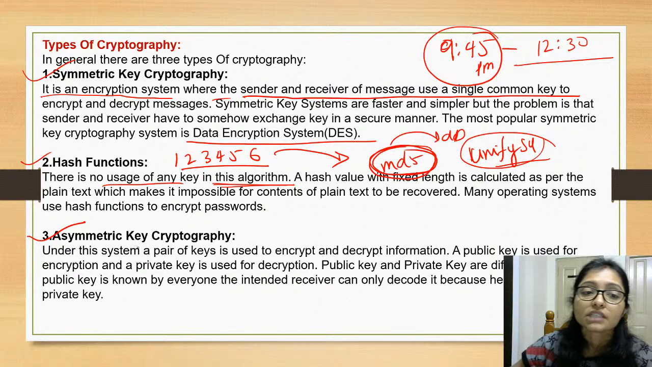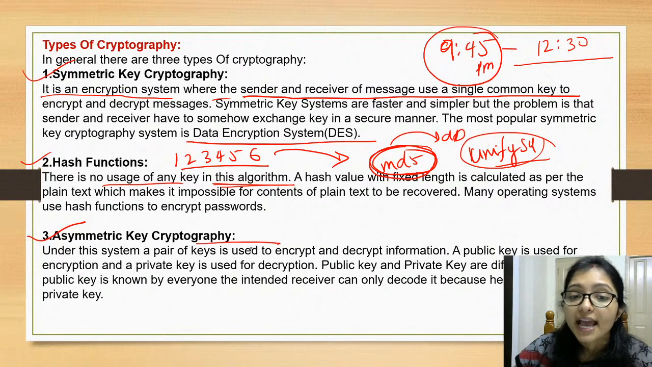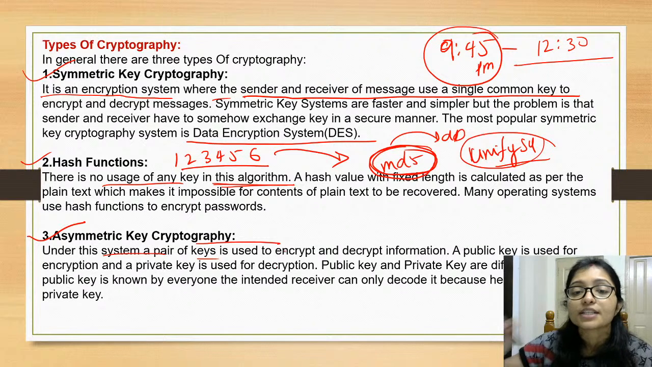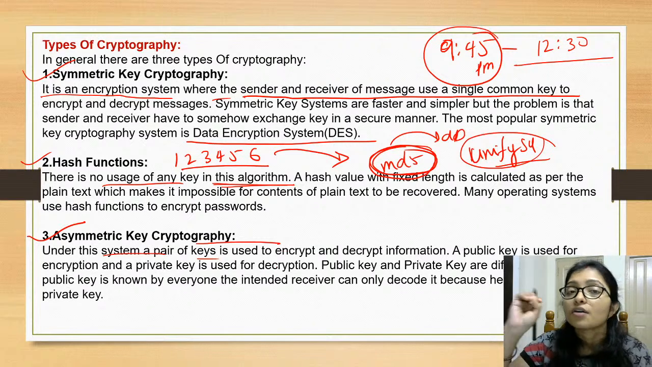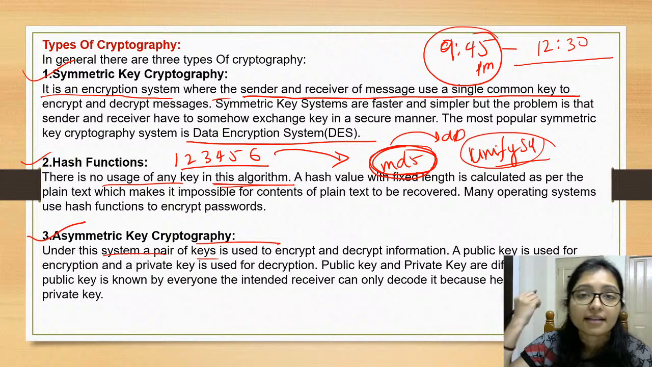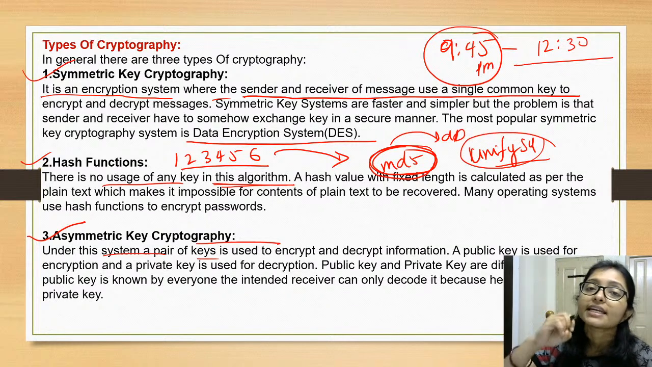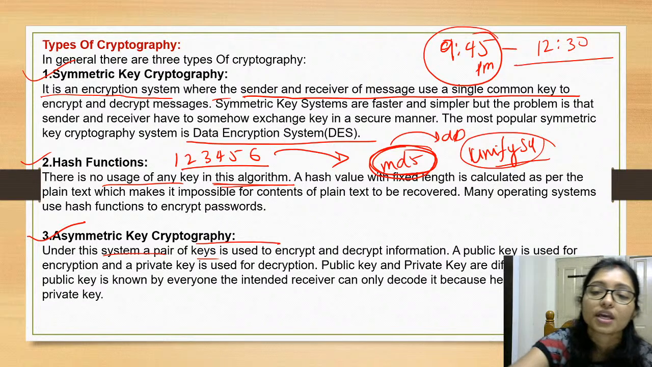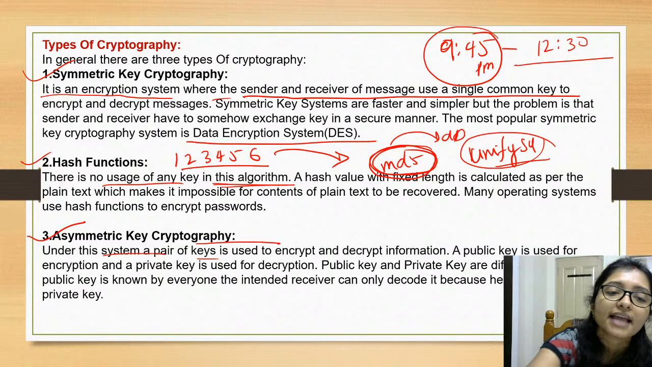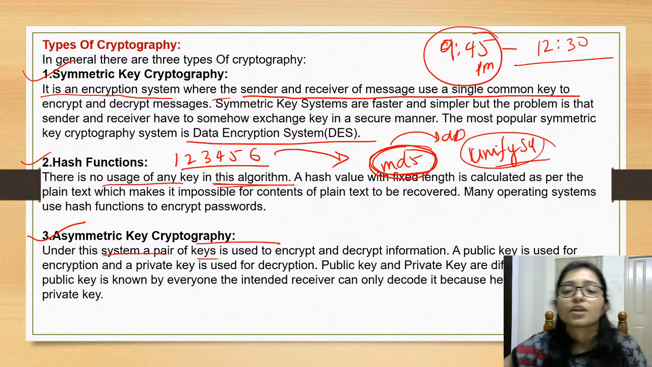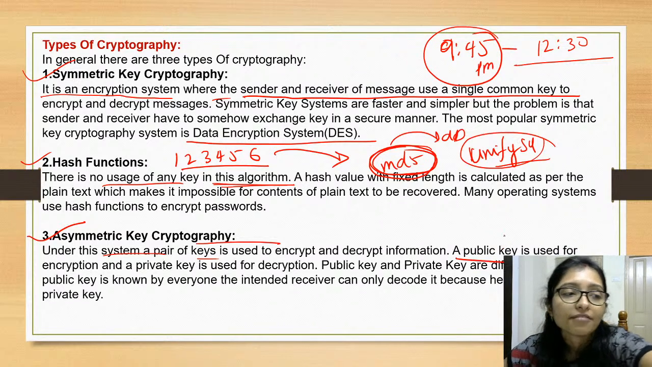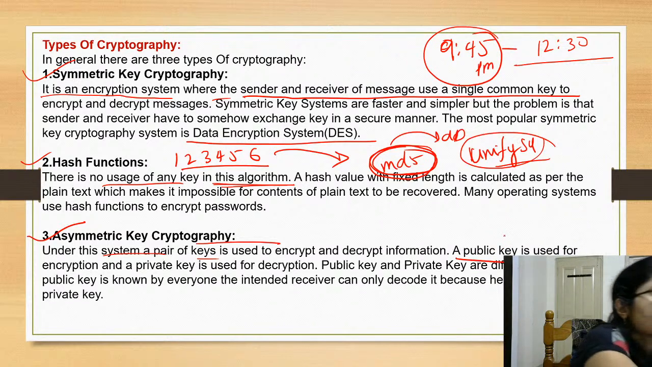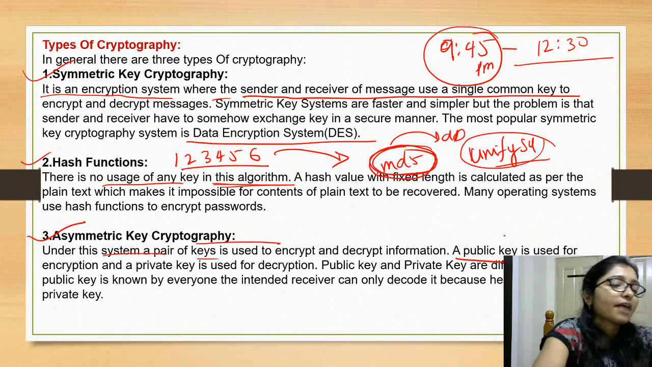Okay, now asymmetric key. Asymmetric key means under this system a pair is used. We are using the pair, that is, for encryption one function and for decryption another function. Okay, for encryption one function is used, for decryption a different function is used. And here the concept is like that: a public key and a private key, two types of concept are there. Public key and private key are there.